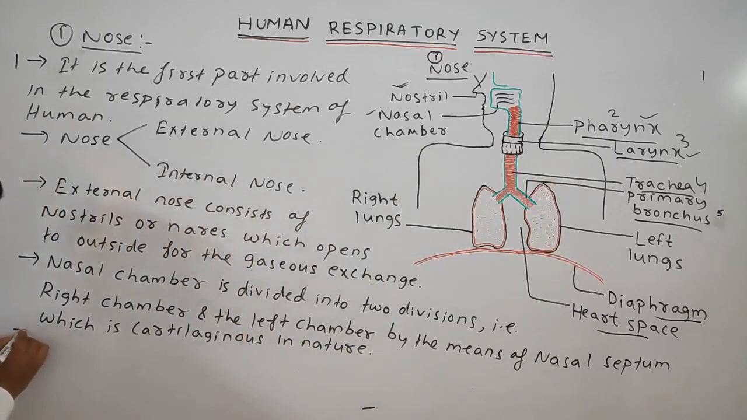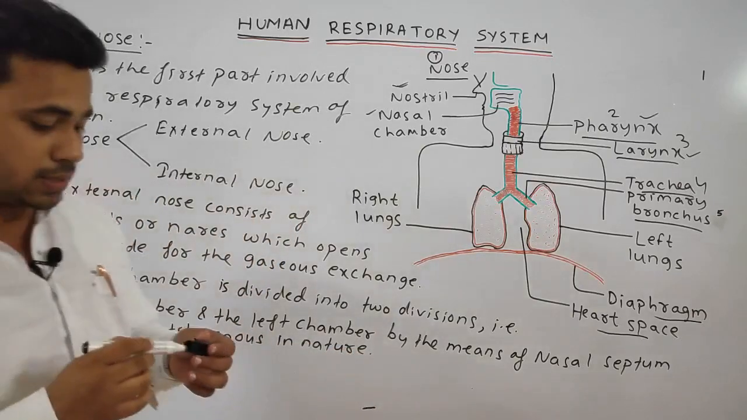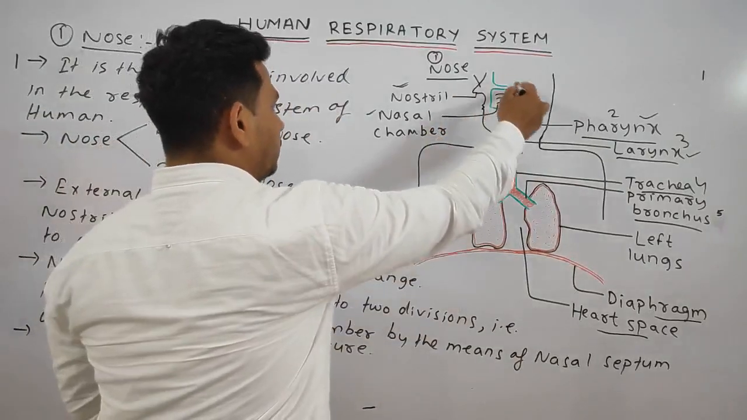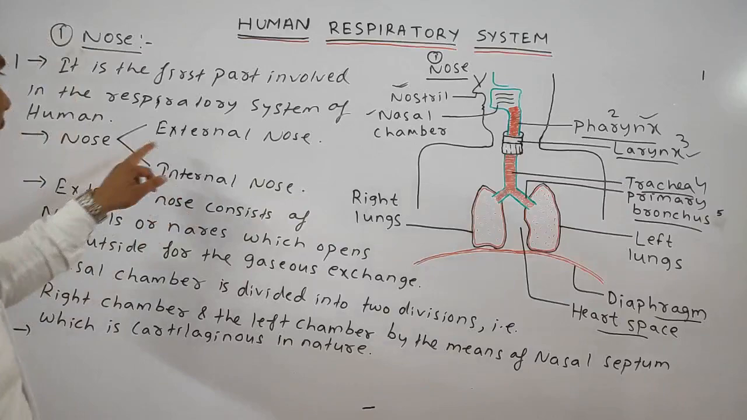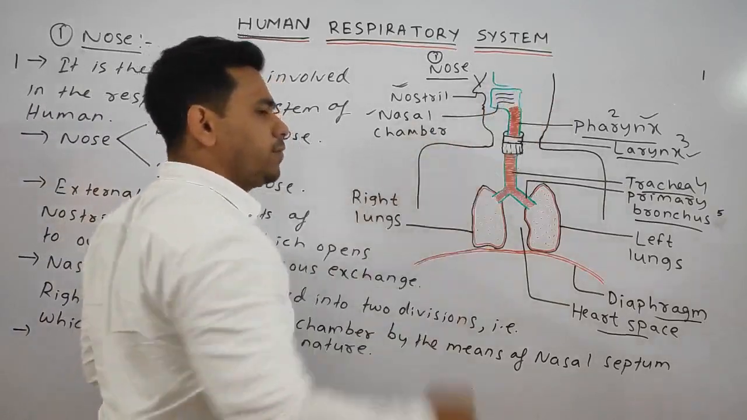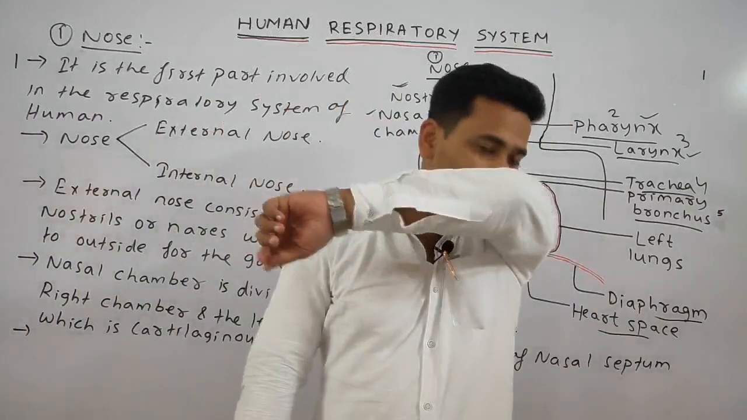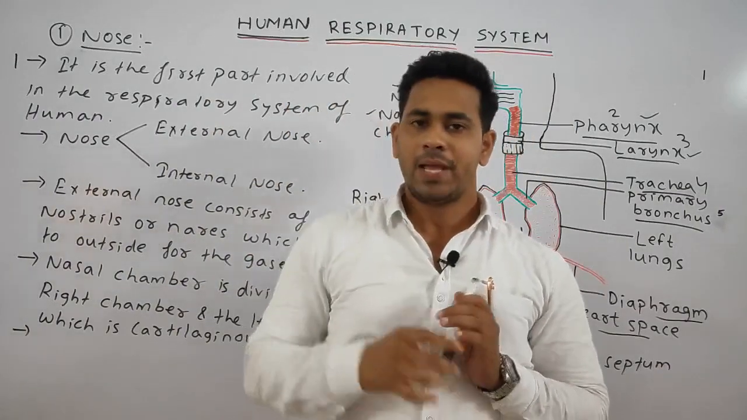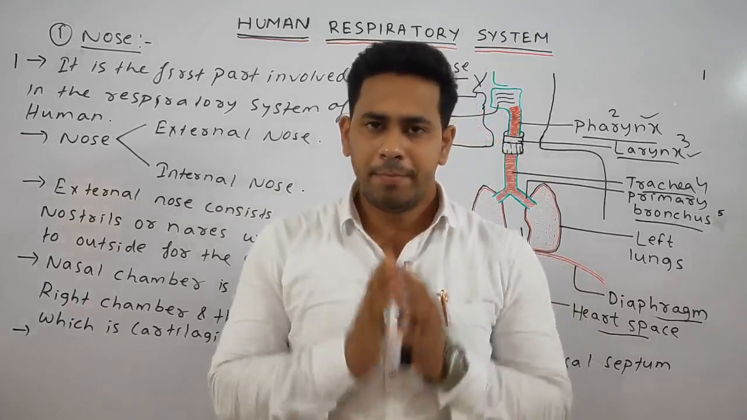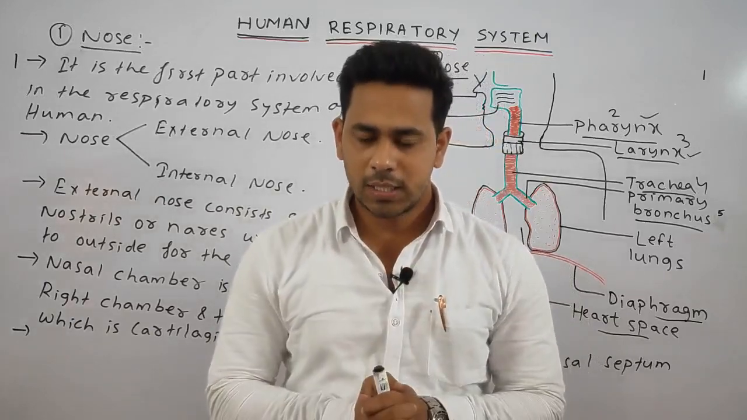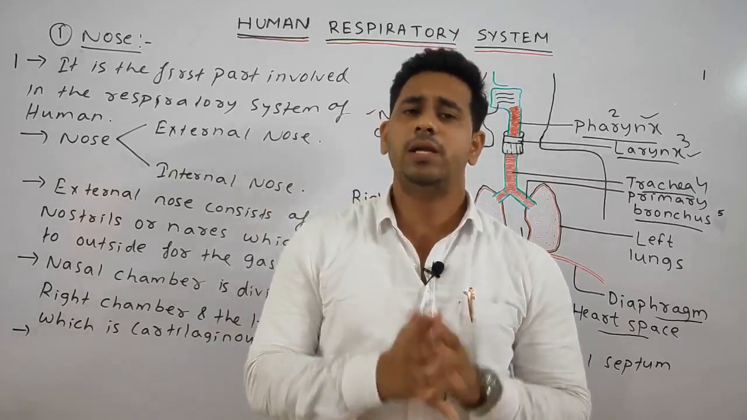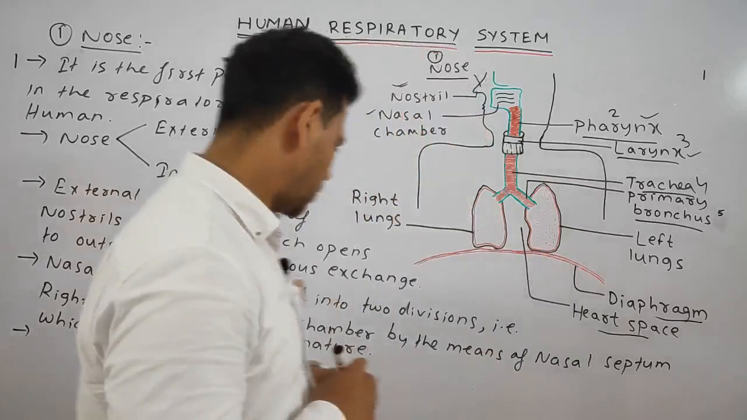Okay, next point, students. The nose is divided into the external nose and the internal nose. The internal nose consists of three distinct regions or three distinct parts: anterior vestibular part, middle respiratory part, and also the posterior olfactory part. What are these parts? We will read in detail, don't worry about that.